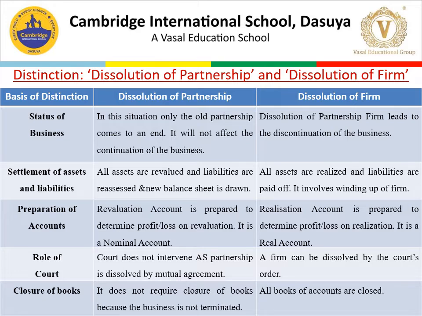The next basis of distinction is role of court. In dissolution of partnership, court does not intervene as partnership is dissolved by mutual agreement. But in dissolution of firm, a firm can be dissolved by court's order. The next basis of distinction is closure of books. In dissolution of partnership, it does not require closure of books because the business is not terminated. But in case of dissolution of firm, all the books of accounts are closed.